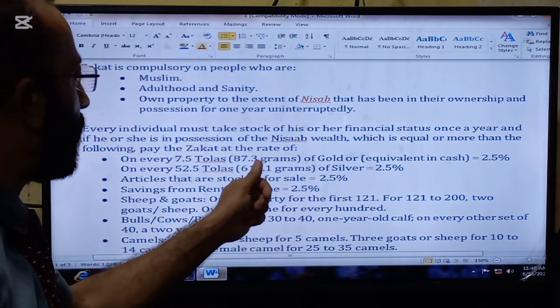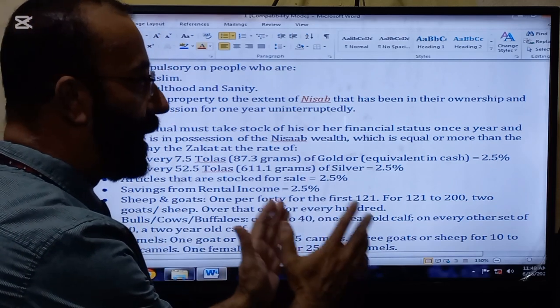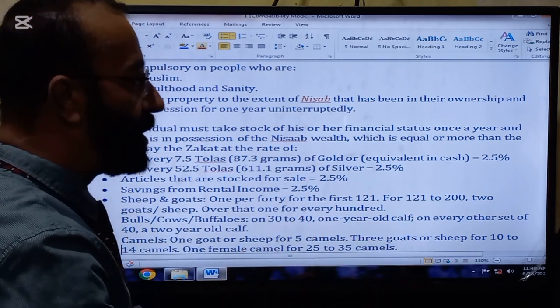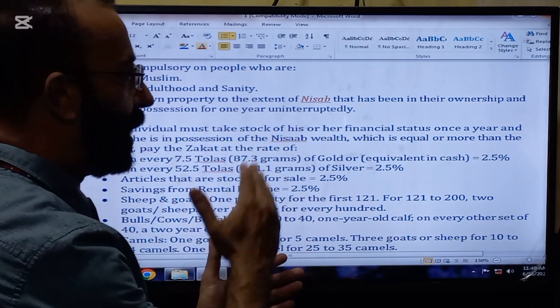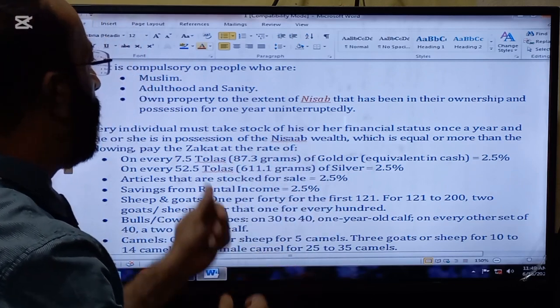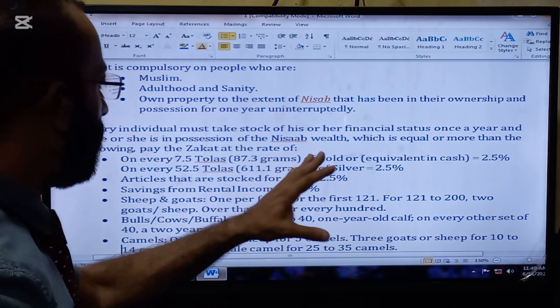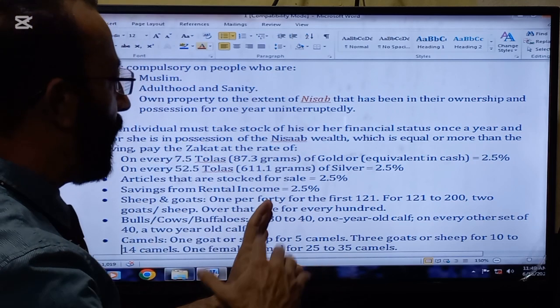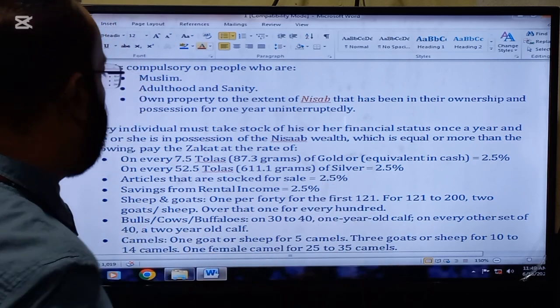pay the zakat at the rate of the following. So if a person is a Muslim, an adult, and sane, and has property up to the nisab, zakat will be applicable at this rate.